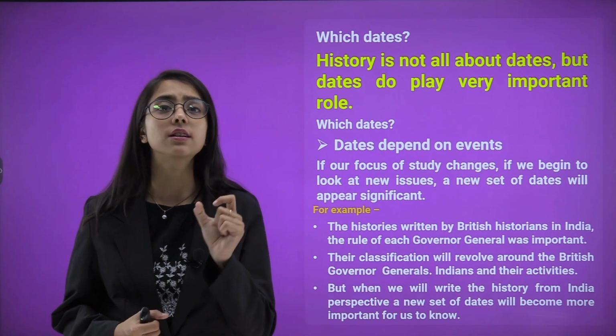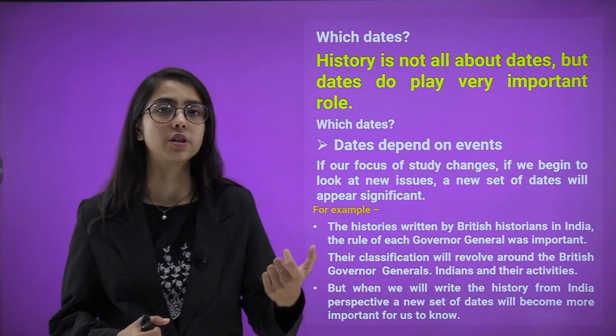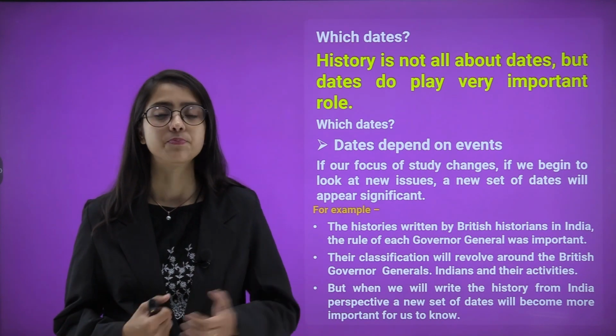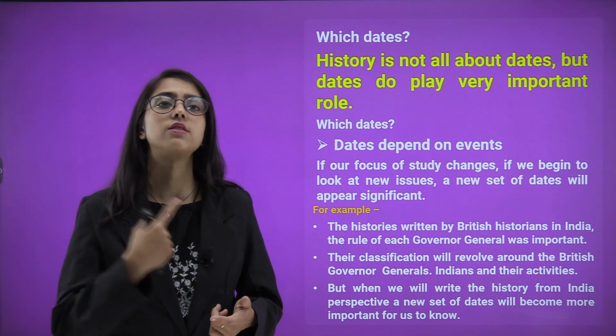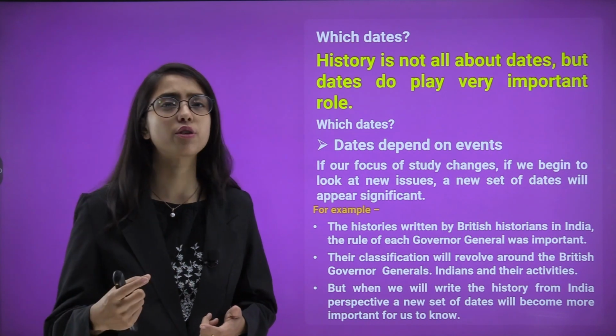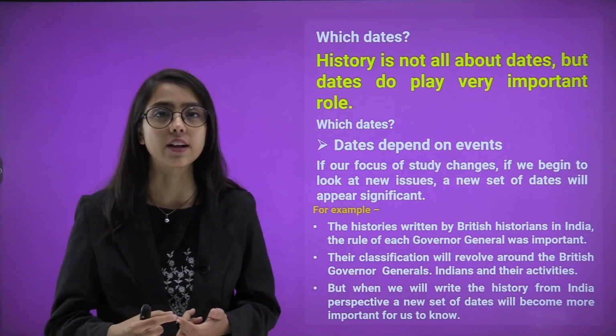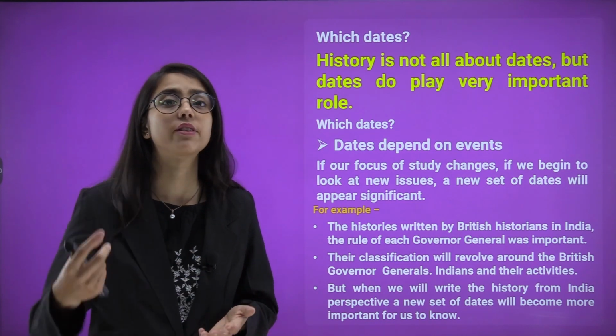So, they recorded the dates from which the Governor General started to govern a particular city or a state. Apart from that, their classification will revolve around British Governor Generals. The Indian events were not important for Britishers, so they only recorded the events and tasks on the dates that were significant for them.